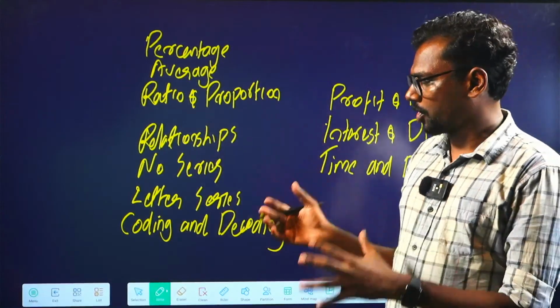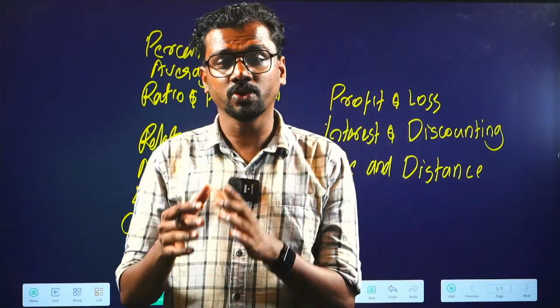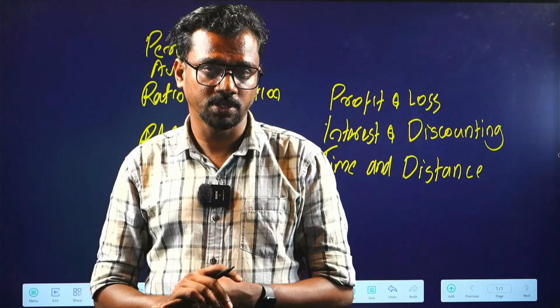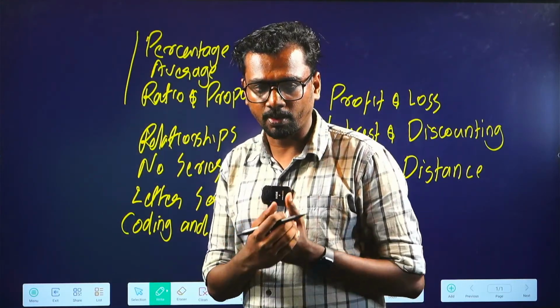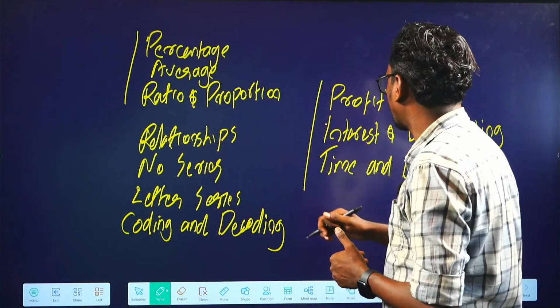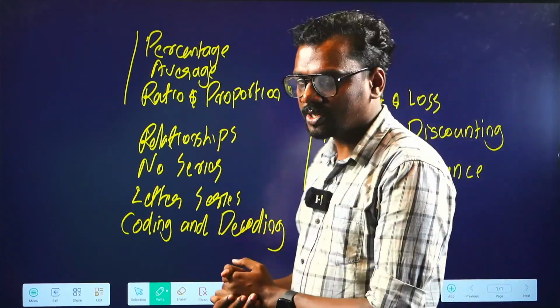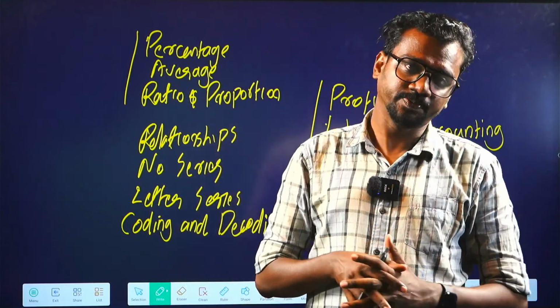Out of these topics, there are 2 sets which you should give special priority. The first set is percentage, average, and ratio and proportion, and the second set is profit and loss, interest and discounting, and time and distance.